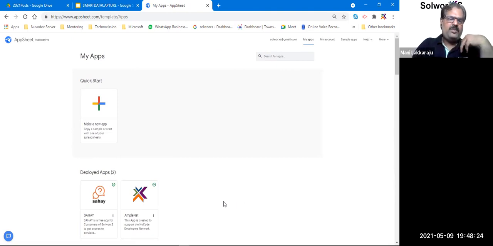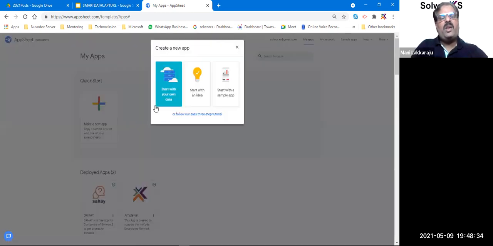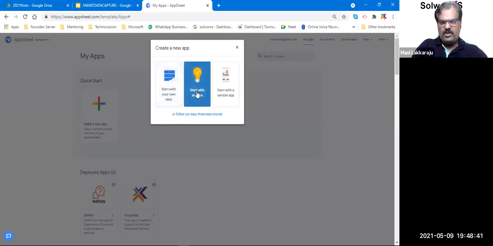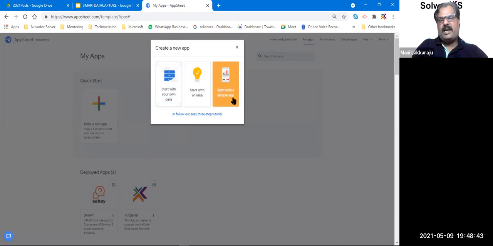Now, how to build an app? It's very simple. You can just say make a new app and you can start with it. What I would like to do now is go ahead and build this app, right? So I'll say make a new app. Then it asks me three things. What do you want to do? You want to start with your own data, or you have an idea, or you want to start with a sample app.